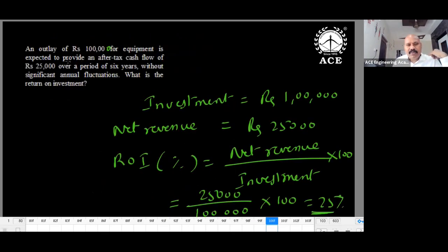For the sake of clarity, I have given an example. 1 lakh investment. After tax, what is the profit? 25,000. What is the return on investment? 25,000 is the net revenue. So 25,000 divided by 1 lakh into 100, 25%.